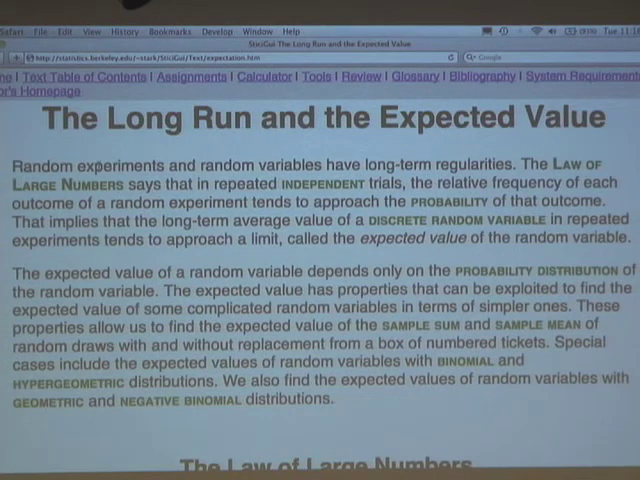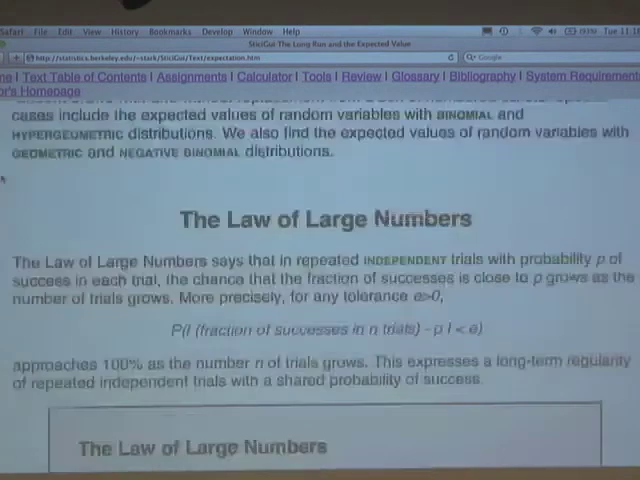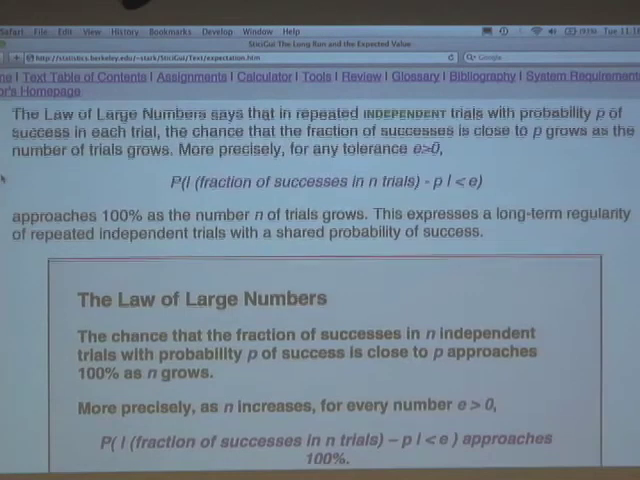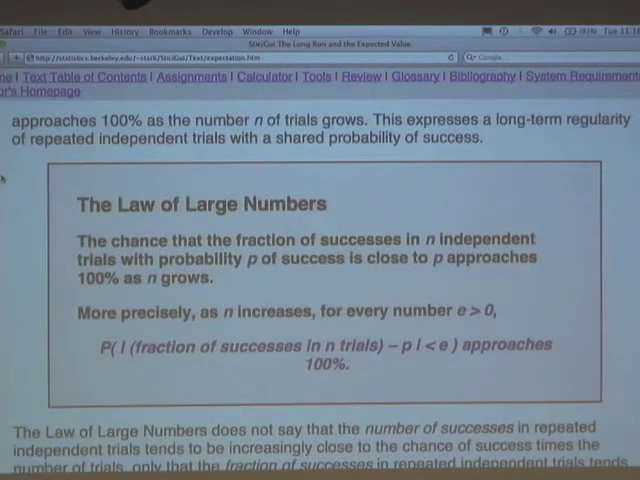One of the most fundamental notions that's applied to random variables is the expected value. And this chapter is about that, but in order to get there, I want to talk about the law of large numbers, which is a key concept in probability. So let me write this with chalk because it's easier to talk it through.